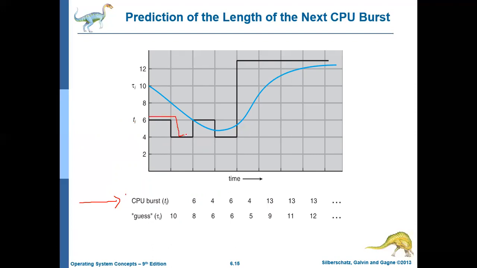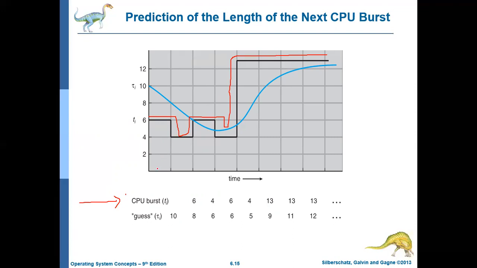This shows how this particular process was used previously, that is, how this particular process behaved previously.